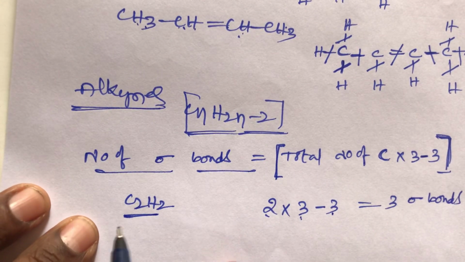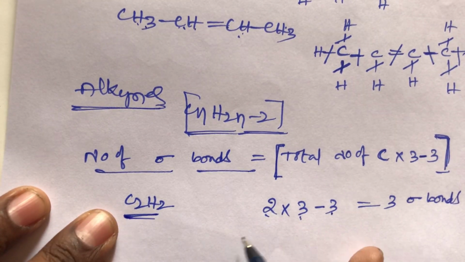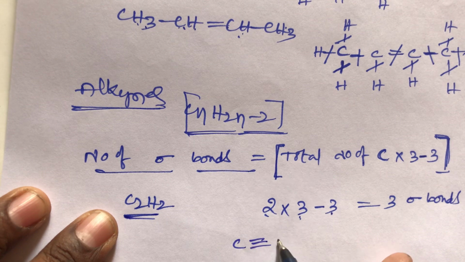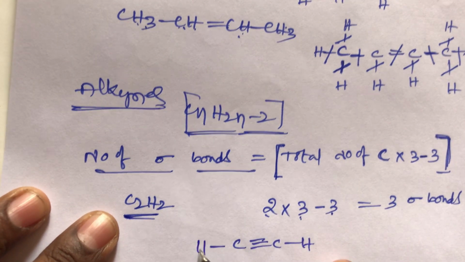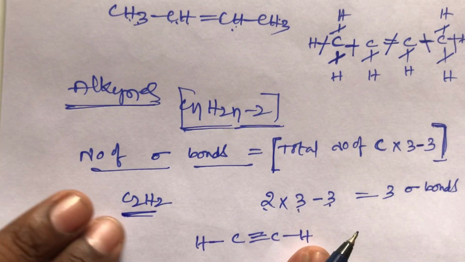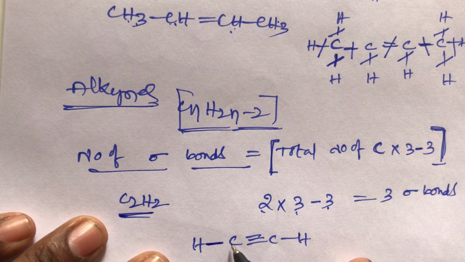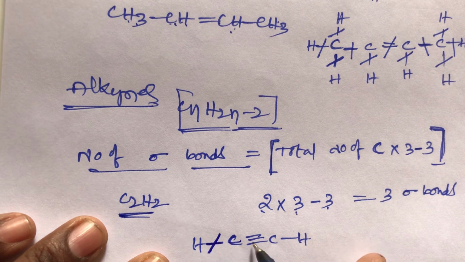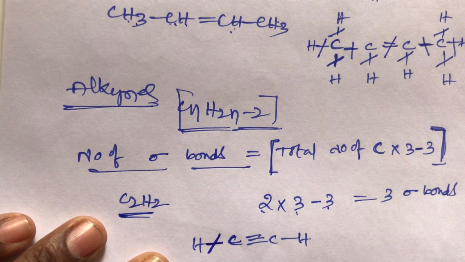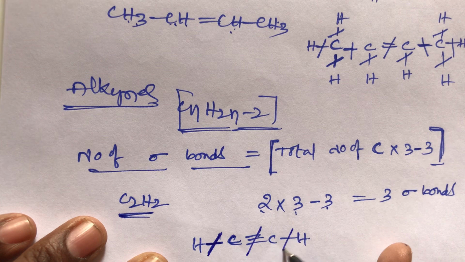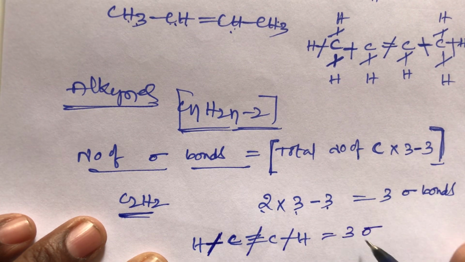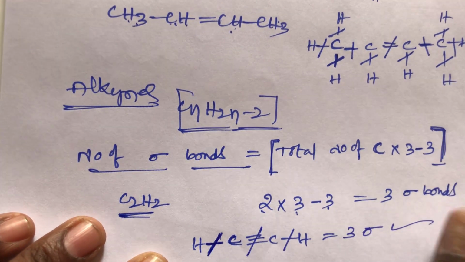Now draw the structure of C2H2: CH triple bond CH. Now the second method, student. This carbon has 1 sigma bond. A triple bond also has only 1 sigma. Remember, a single bond has 1 sigma, a double bond has only 1 sigma, and a triple bond has only 1 sigma. Here 1 sigma, here 1 sigma, and here 1 sigma. Total 3 sigma bonds. This is the simple trick.